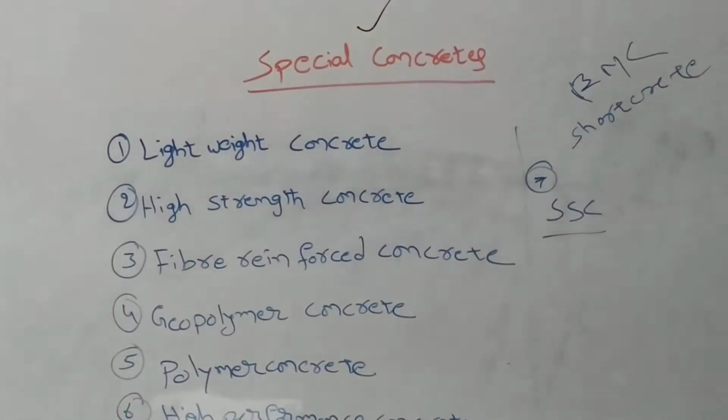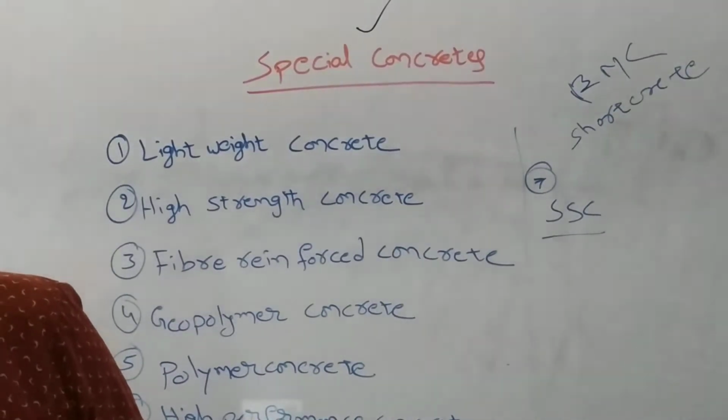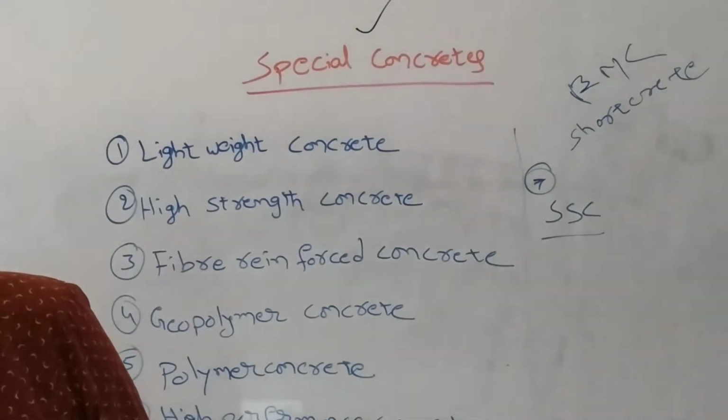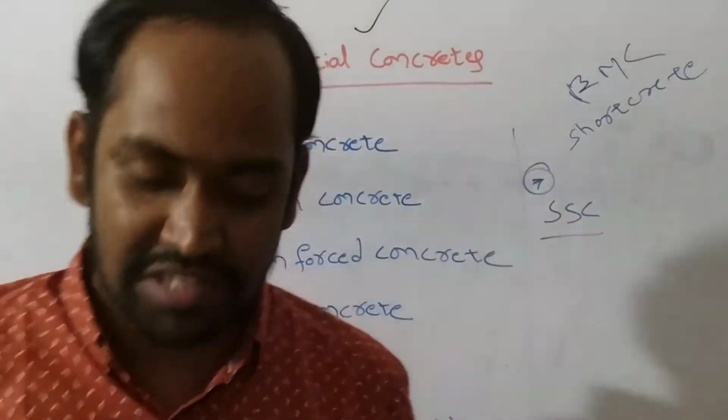Now we will see why we need to use so many types of concretes, that is, the purpose and use of such special concretes. We will see right now.